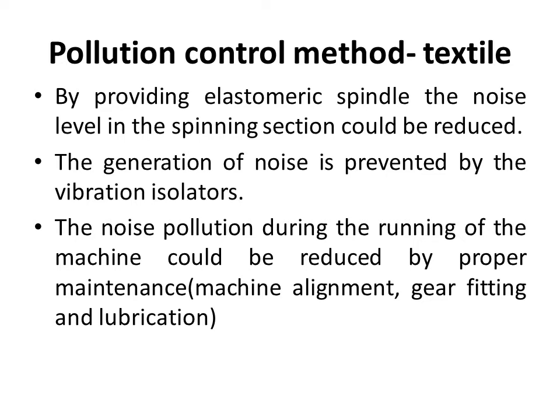By providing this elastomeric spindle, the noise level in the spinning section of the textile mill can be reduced. Noise is one of the most important pollutants coming from the textile industry. So if you are using the elastomeric spindle, the noise level in the spinning section can be reduced to an extent. And the generation of noise can be prevented by using vibration isolators, which absorb the noise.